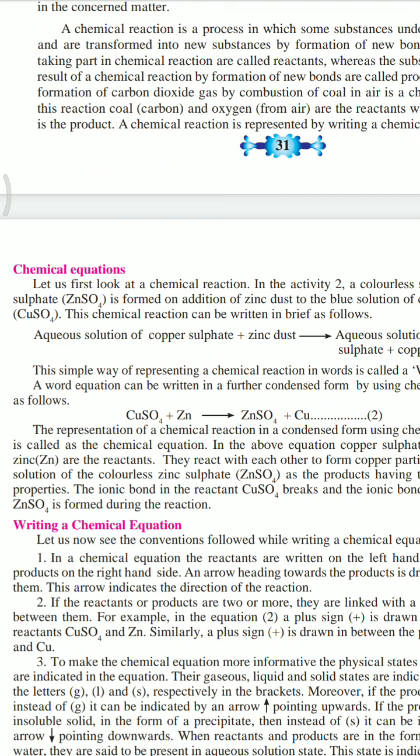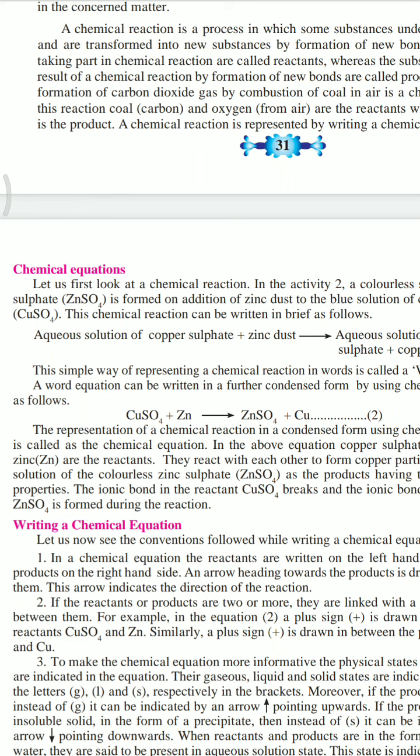We can also write an equation using simple words. Such an equation is called a word equation. The simple way of representing a chemical reaction in words is called a word equation. So now we have written, for example, aqueous solution of copper sulfate plus zinc dust and so on. This is a word equation where we have written it in words, and where we use chemical formulas, it is called a chemical equation. Let's read the next paragraph.